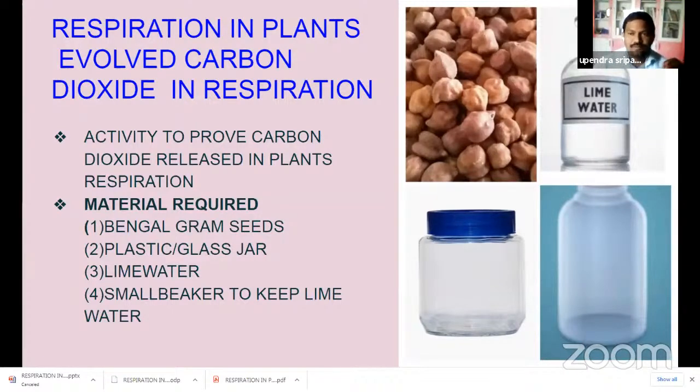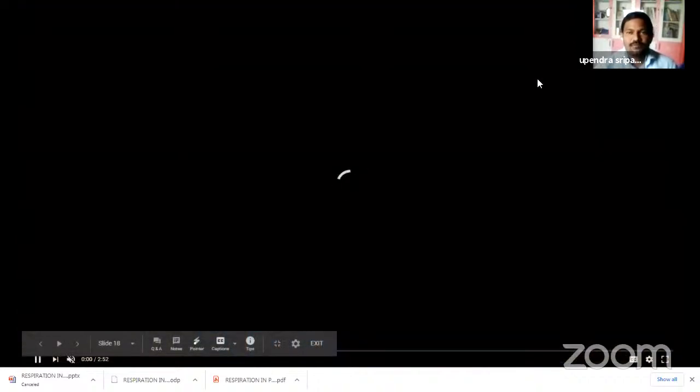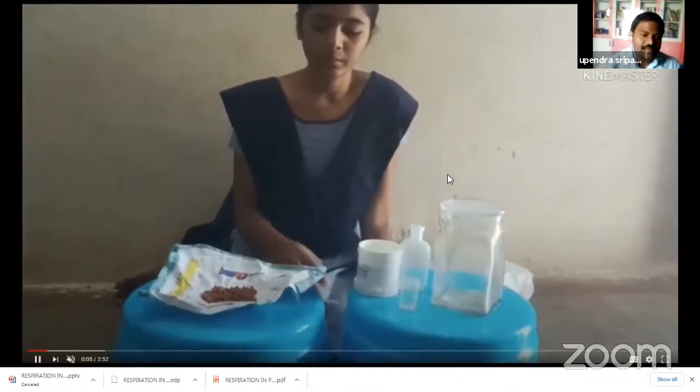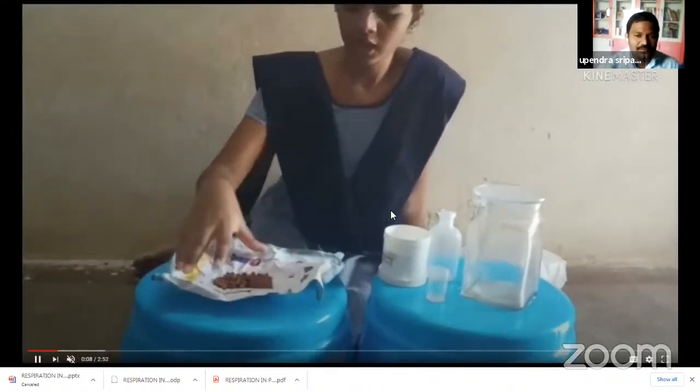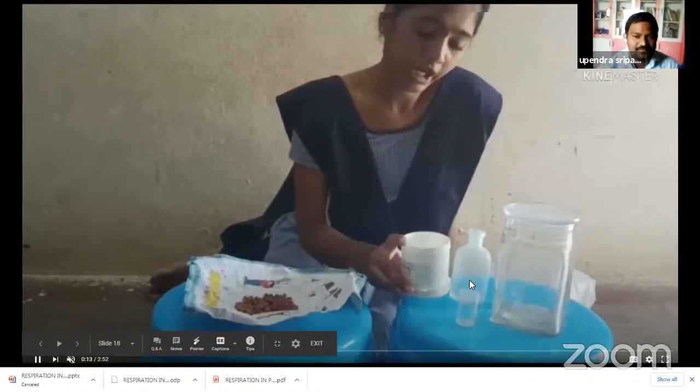In this activity, to prove this carbon dioxide evolving, we have some material: Bengal gram seeds, a plastic jar, lime water, and a small beaker. My students Udayasri and Likta did this experiment at their home and posted a video to me. I share with you how we prove carbon dioxide is released in respiration in plants. The materials we require are Bengal gram, lime powder, from which we prepare lime water, a glass jar and a small beaker.